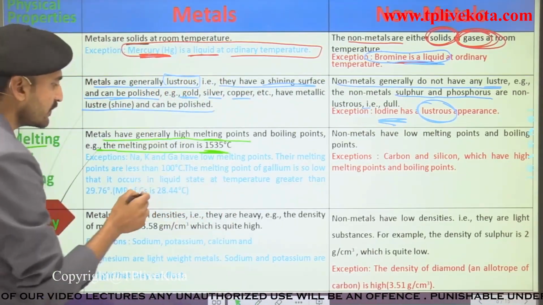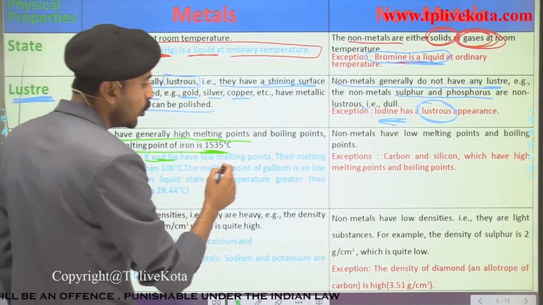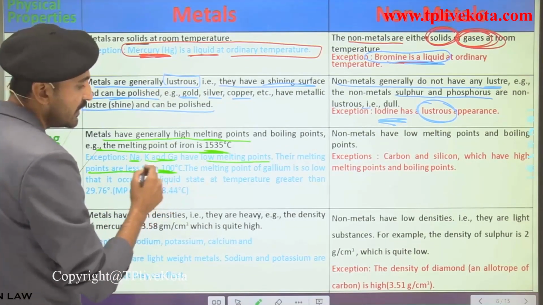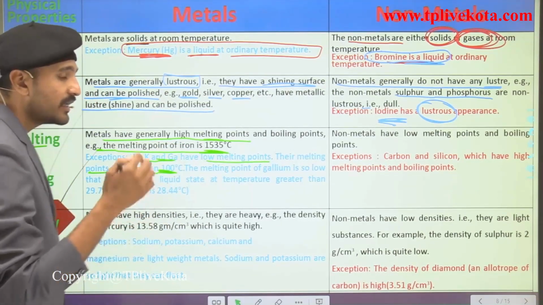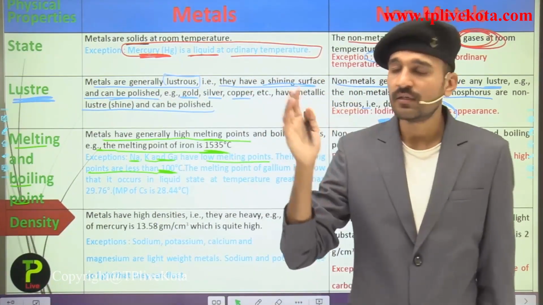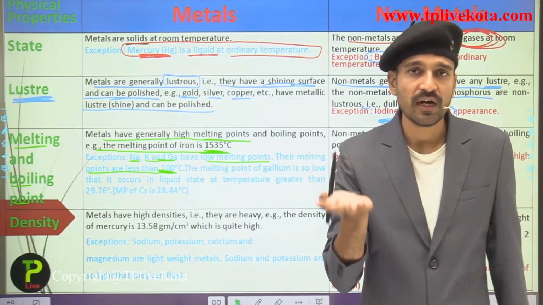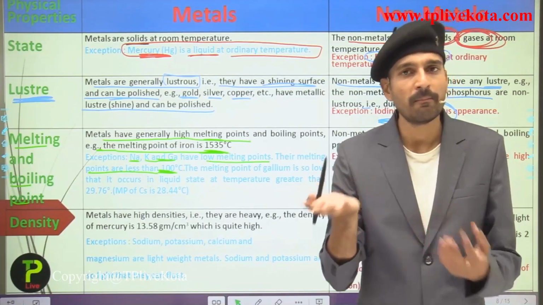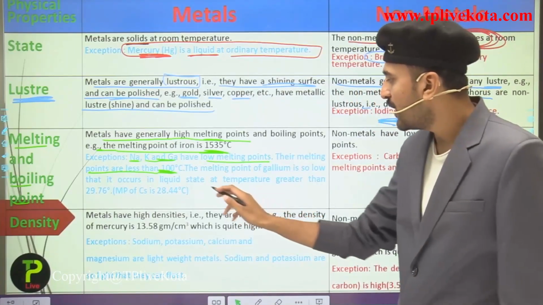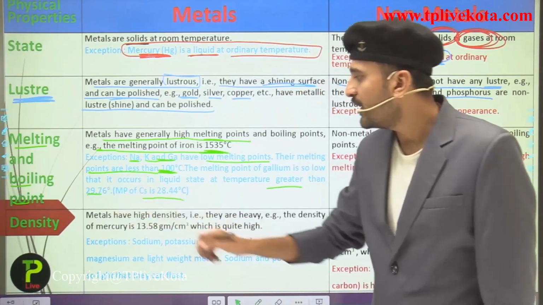Now it also has some exceptions. These exceptions are sodium, potassium and gallium, which have low melting points, less than 100 degrees Celsius. Gallium has a melting point so much less than that of iron that if we keep gallium metal on our hand, it is simply going to melt because of the heat from our body, as it has a melting point of about 29 degrees Celsius.